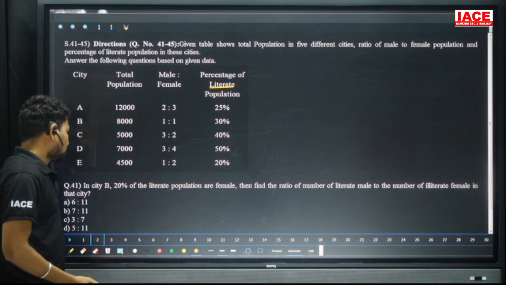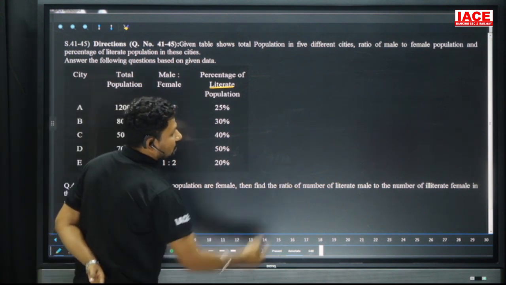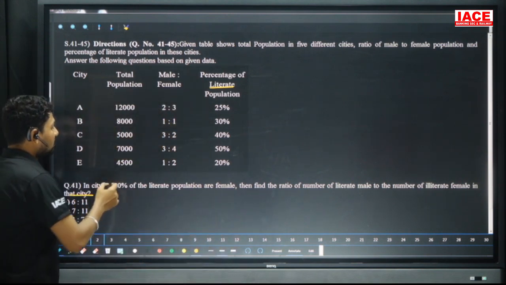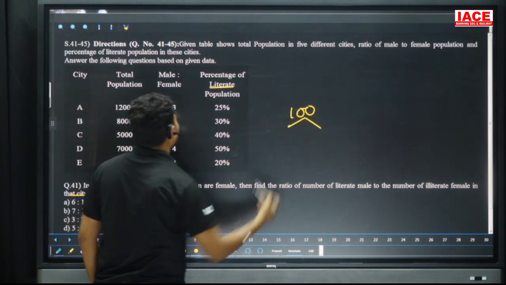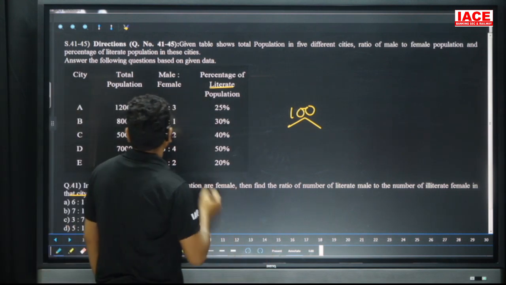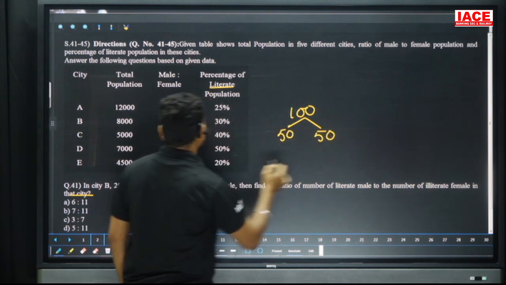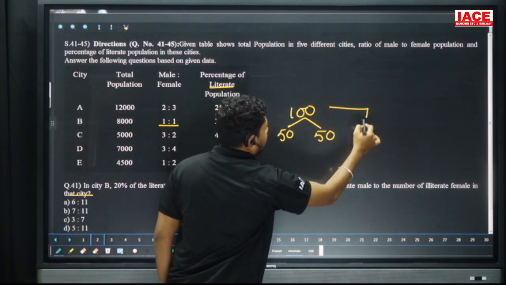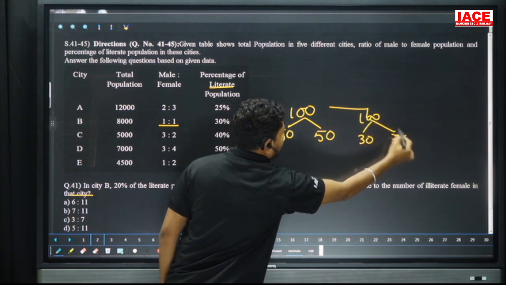Coming to the question: in city B, 20 percent of the literate population are female. Find the ratio of the number of literate males to the number of illiterate females in the city. For example, take city B to contain 100 members. The male to female ratio is 1 is to 1, so 50 members and 50 members. Of the 100, 30 members are literate and 70 members are illiterate.